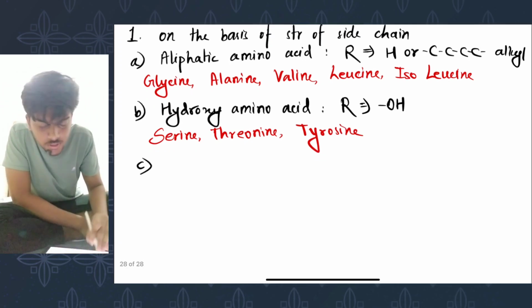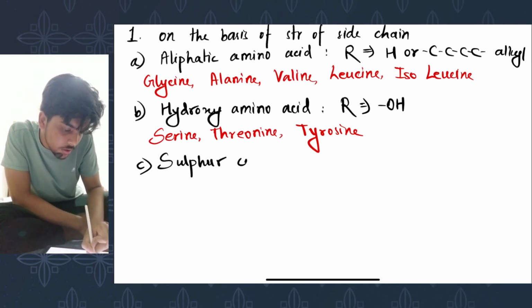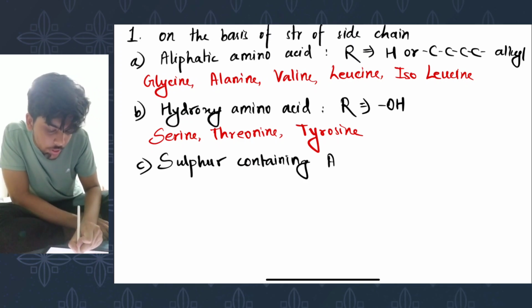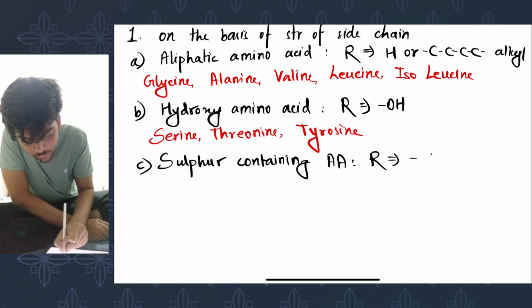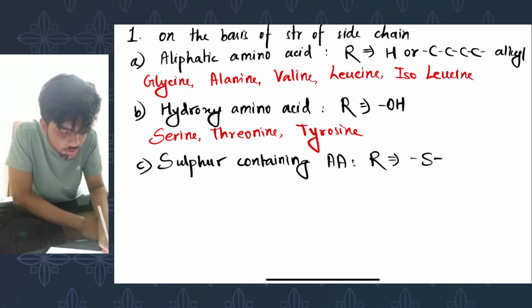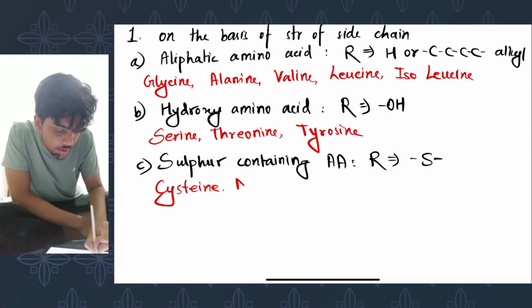Number C, sulfur containing amino acid. What do they contain? They contain sulfur. Examples are cysteine, methionine.